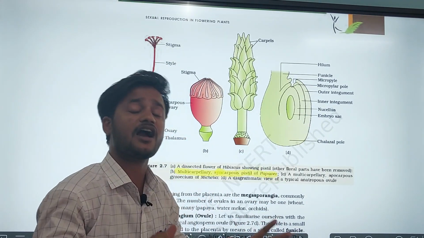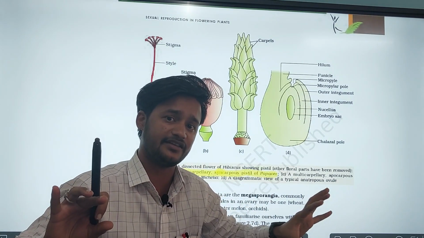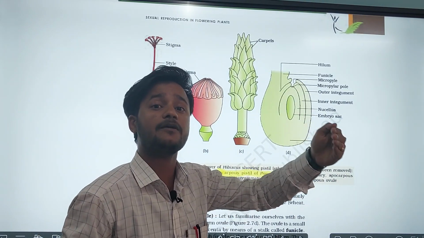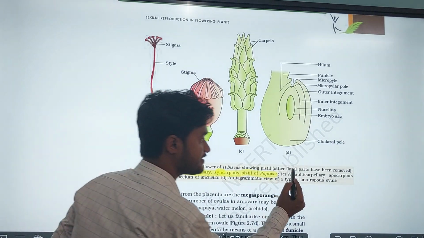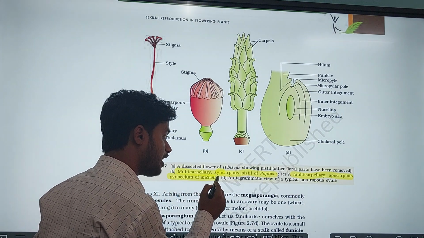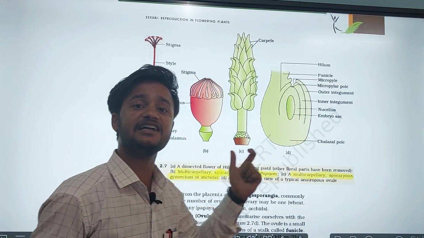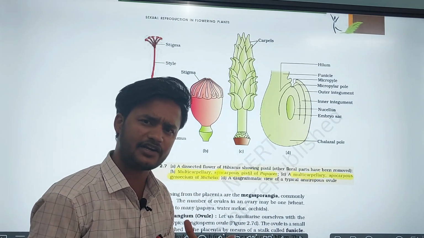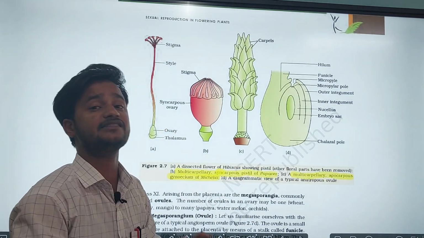And if all the carpels are free to one another, not fused or joined to one another, then it is called multicarpellary apocarpous gynoecium or pistil. Multicarpellary apocarpous gynoecium is seen in the plant Michelia champaka. The Michelia champaka flower consists of the female reproductive structure, the gynoecium. Many carpels are there. It is multicarpellary, but all carpels are free to one another.